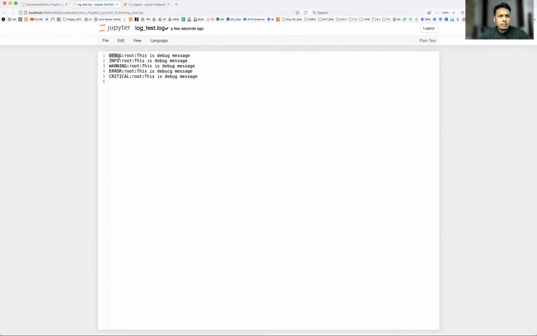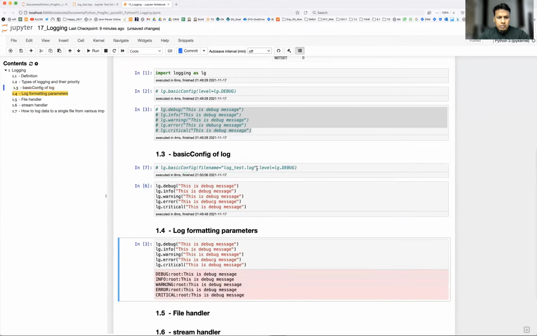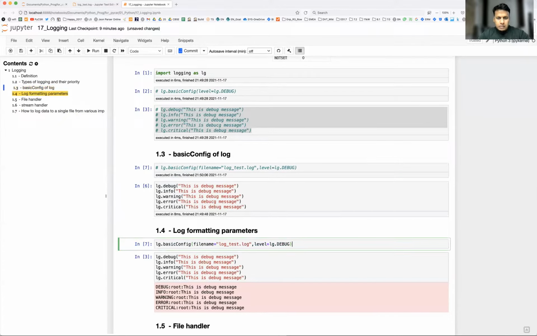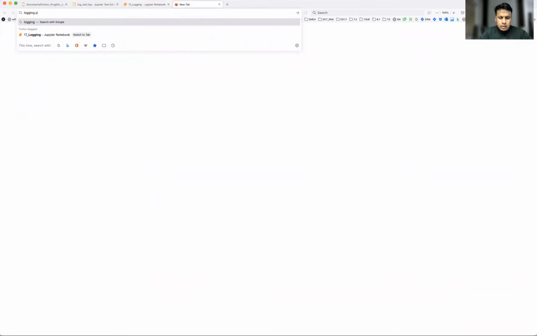Now let's talk about some more formatting parameters. Okay, so again, this I'll comment and let's use this particular part. So what are the various formatting parameters? First, I'm going to log into the file called test.log. Okay, label name, and here we have something called format. So let me show you the logging formatting. There are a lot of parameters which you should be aware of.